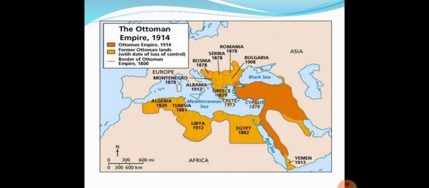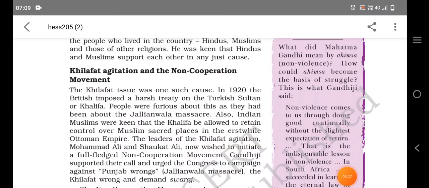So in 1920, the British imposed a harsh treaty on the Turkish Sultan or Khalifa. Basically, Britishers had not yet done it, but there were rumors that the British will do this. And after learning about the Jallianwala Bagh massacre, people were more furious. That is why in 1920, Britishers imposed a harsh peace treaty on the Turkish Sultan or Khalifa, and people were scared of this. They didn't want this because they wanted their Khalifa to be free.